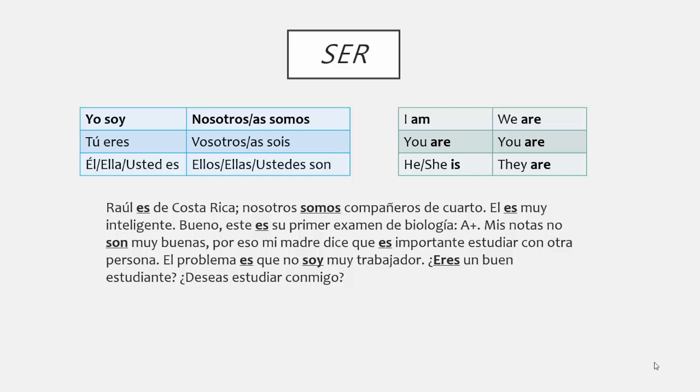Es importante estudiar con otra persona. It is important to study with another person. El problema es que no soy muy trabajador. The problem is that I'm not very hardworking. ¿Eres un buen estudiante? Are you a good student?